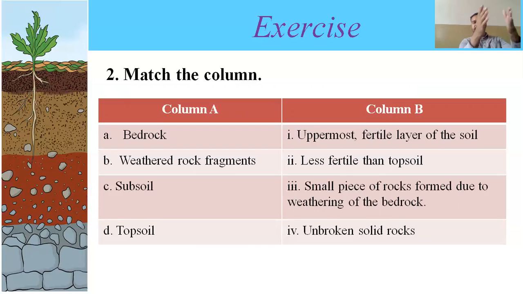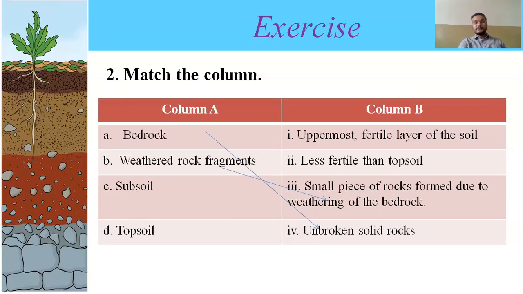If you can see to the left of the screen, an image is given. Bedrock is the lowest layer of the soil layers. So it is unbroken solid rocks. So the arrow is there. I have shown you the arrow, you don't have to draw the arrow. I'm showing you just for example. Then weathered rock fragments, it is just above the bedrock. So it is small pieces of rocks formed due to weathering of bedrock.